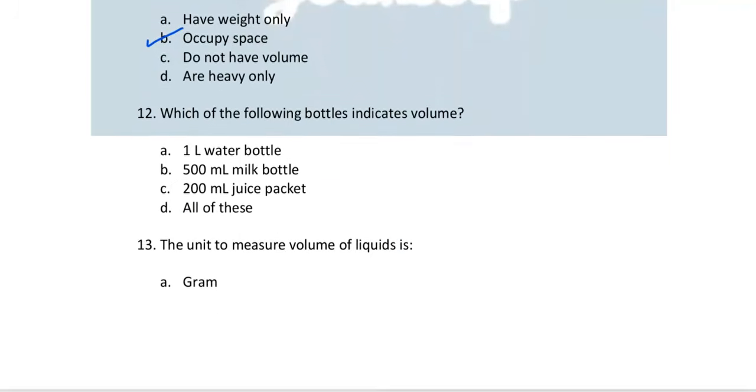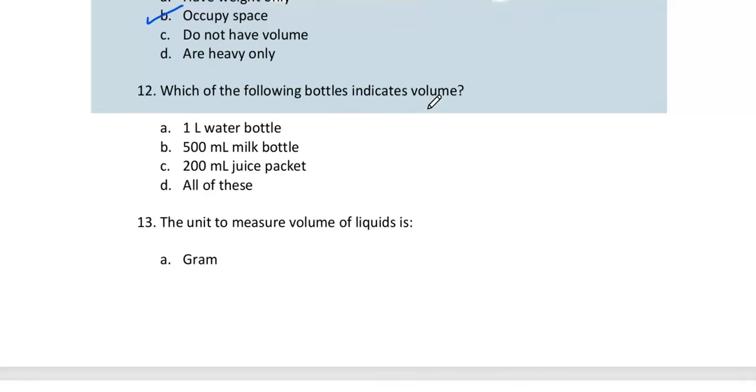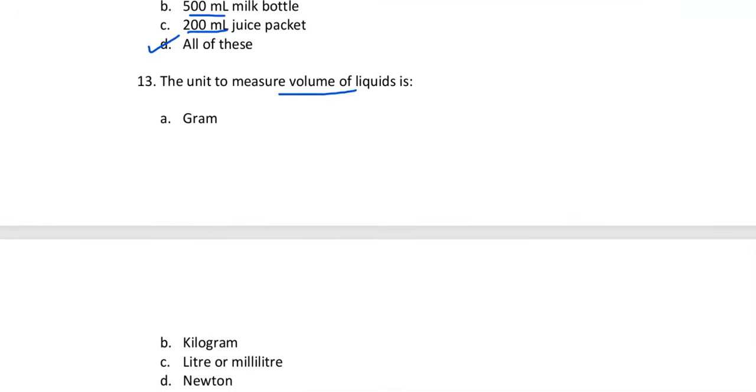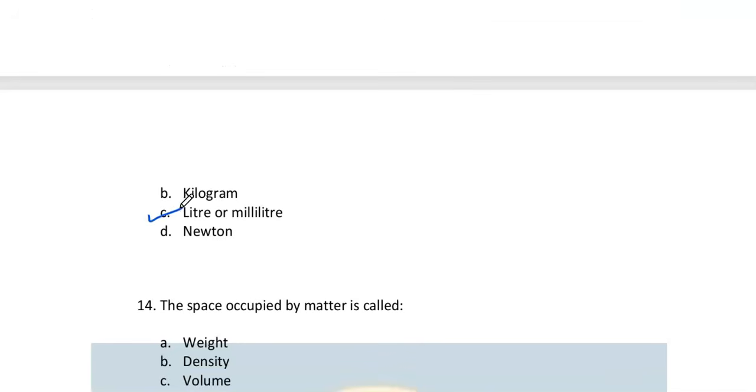Number 12. Which of the following bottles indicates volume? 1 liter water bottle, 1 liter, that's volume. 500 ml, also volume. 200 ml is also volume. So the correct answer is D, all of these. Number 13. The unit to measure volume of liquids. How do you measure volume of liquids? In liter or milliliter. The correct option is liter or milliliter.